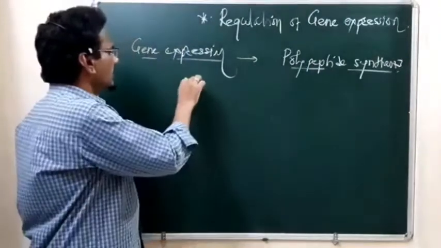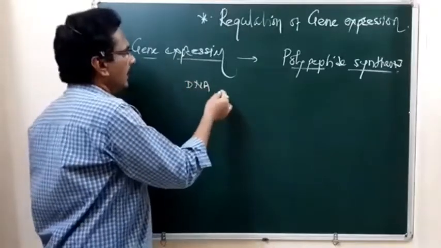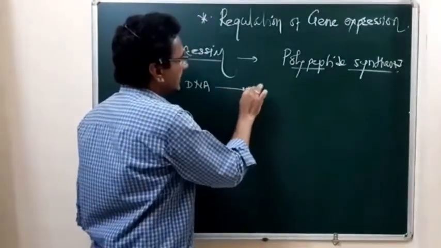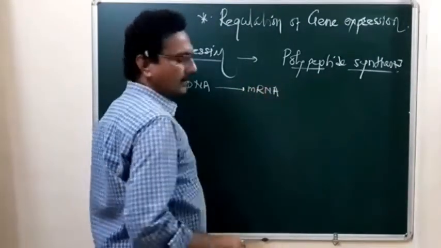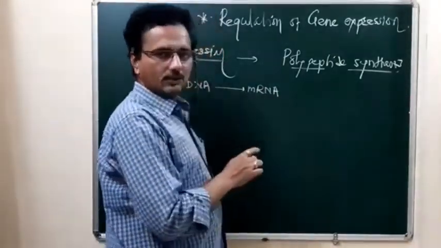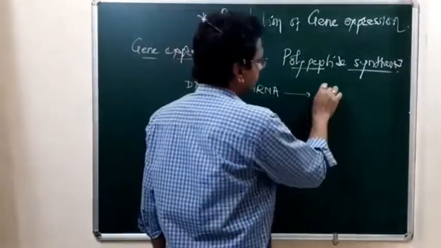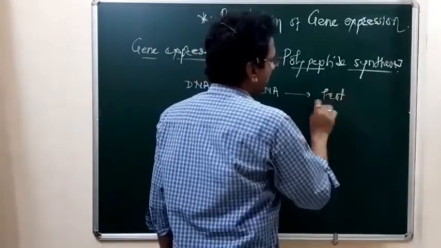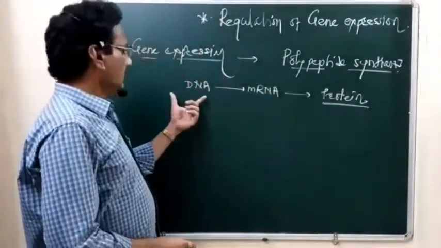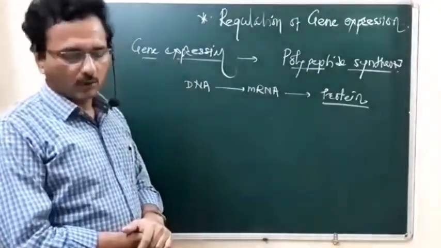You know that the DNA first synthesizes the mRNA, and we call the nucleotide sequence of the mRNA the codon sequence. By using the codon sequence of mRNA, synthesis of the protein takes place in the cell cytosol. So formation of protein from that DNA segment is called gene expression. You have to remember this.